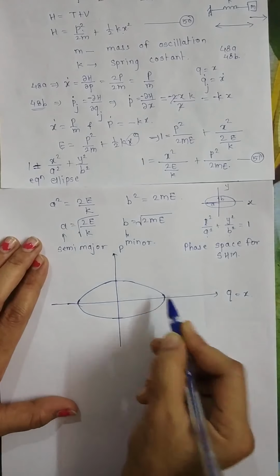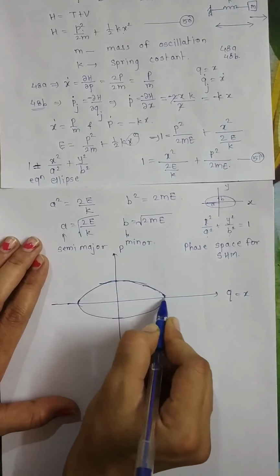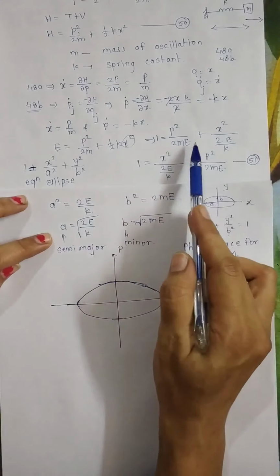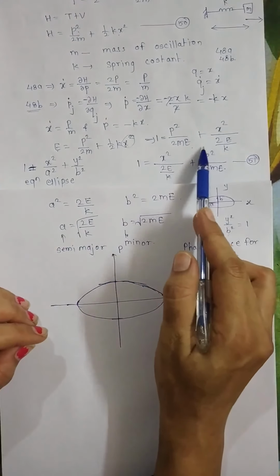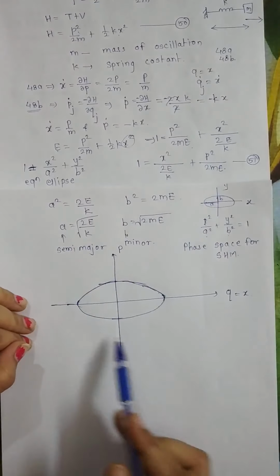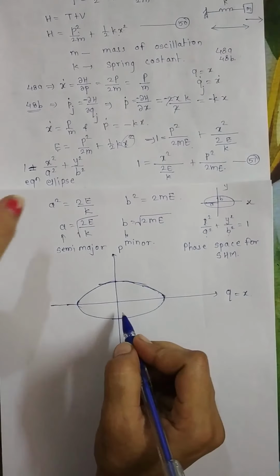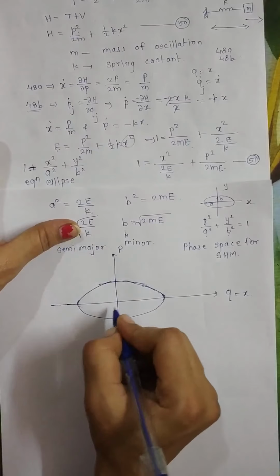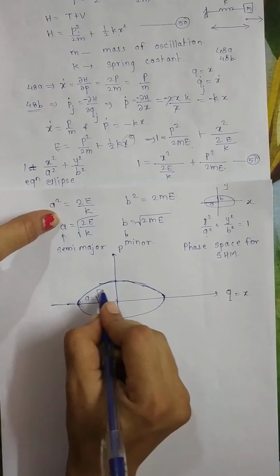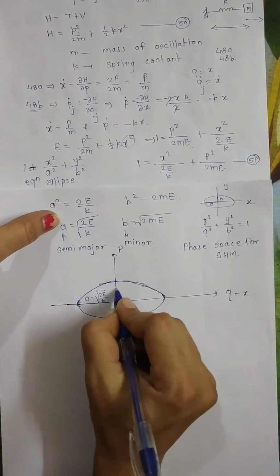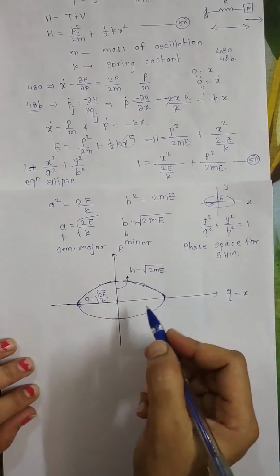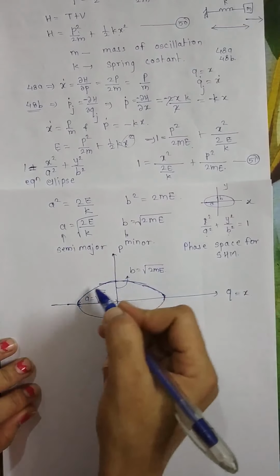Since we compared our equation of motion, obtained by calculating the Hamiltonian, with the standard equation of an ellipse, we got that the nature of our equation of motion is similar to an ellipse. So here we draw the path in phase space of a particle, which is an elliptical path. So this is A, which is root of twice E by K, and this is B, which is root of 2mE. So this is the path followed by the particle in phase space.